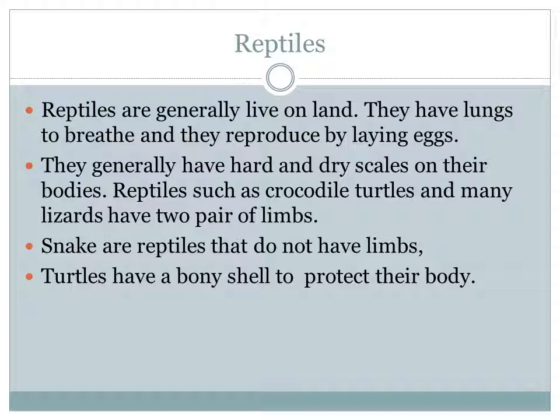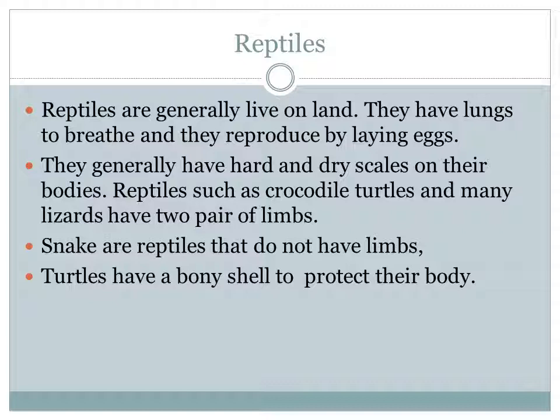And then reptiles. Reptiles are vertebrates. They live on land, have lungs to breathe, and reproduce by laying eggs. Their body is covered with hard dry scales. See the crocodile, it has hard scales, the snake has soft dry scales, and the turtle has a bony shell.